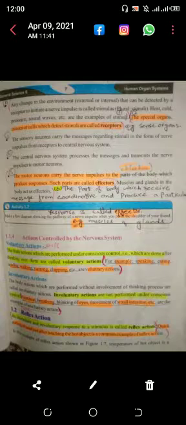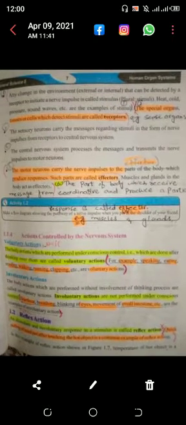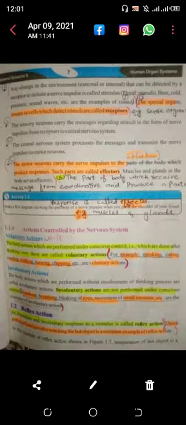Next topic is actions controlled by the nervous system. There are two types of actions, voluntary actions and involuntary actions. The voluntary actions are the actions which are performed under conscious control and which are done after thinking over them, for example speaking, eating, reading and talking. While the involuntary actions are the actions which are performed without involvement of the thinking process. For example, heartbeat, breathing and blinking of our eyes are involuntary actions.